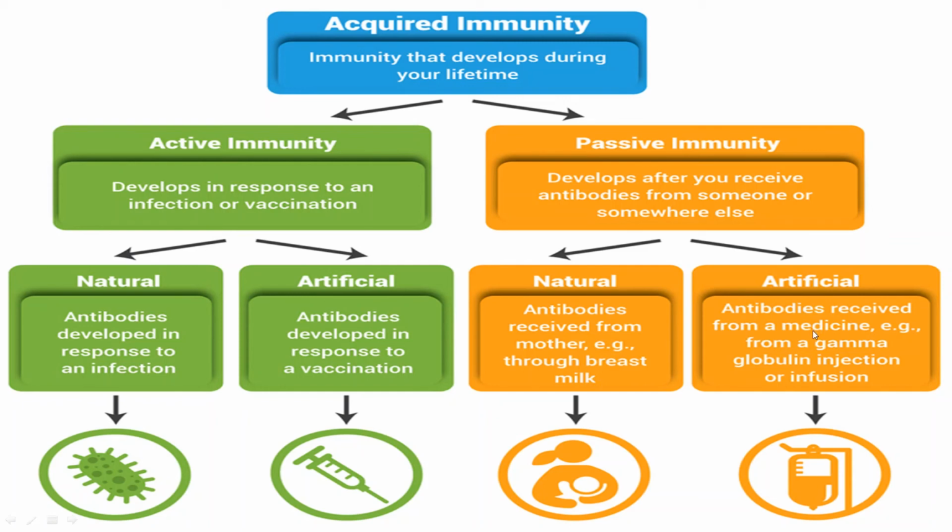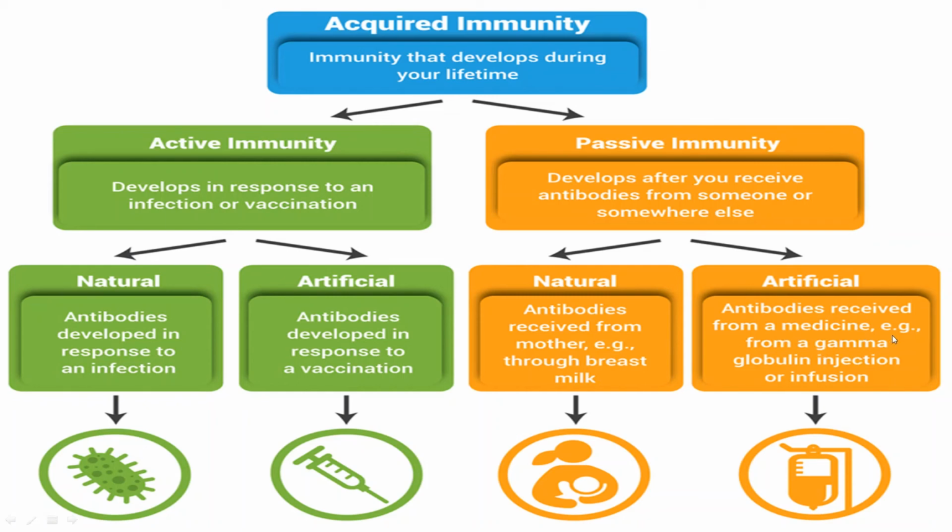Something has happened, we are taking medicine. From there we can get the artificial means, antibiotics actually. The antibiotics here act as the artificial source of passive immunity.